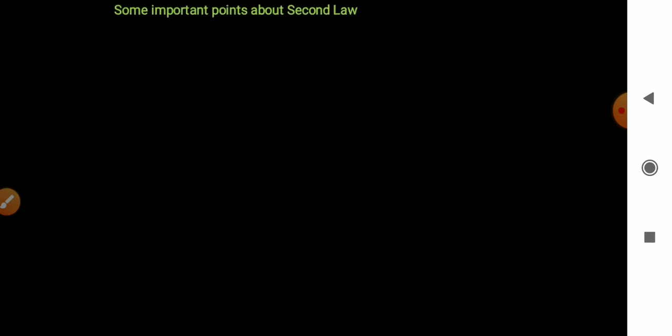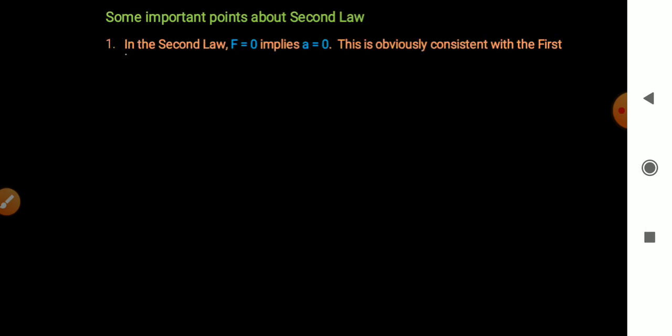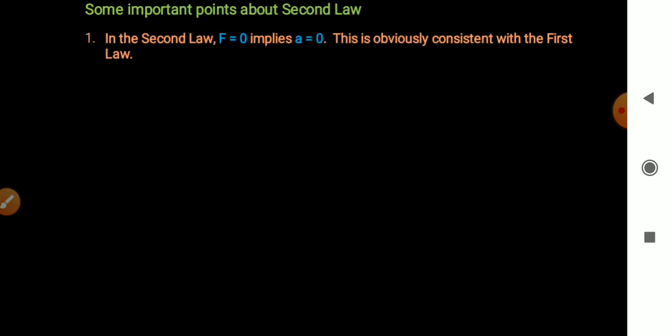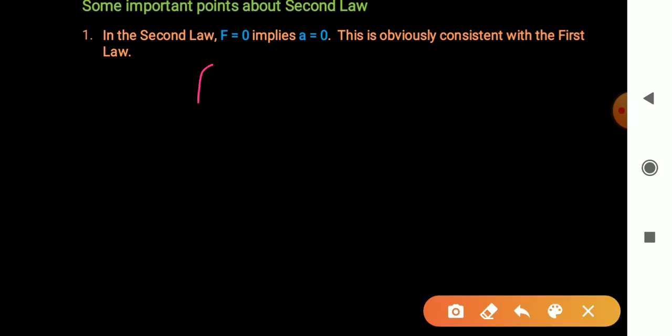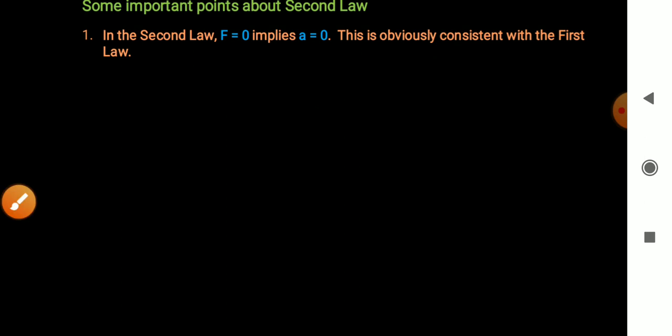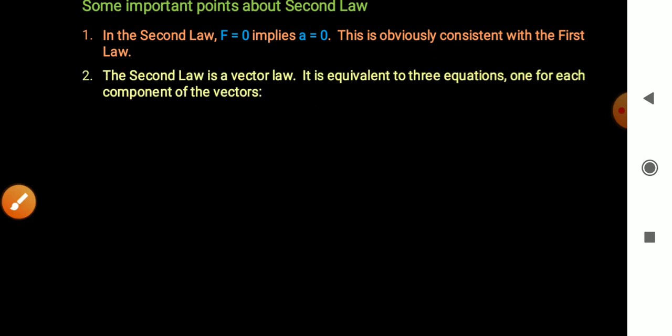Some important points about the second law. In the second law, F equal to 0 implies A equal to 0. This is obviously consistent with the first law. It means in the second law, if the applied force is 0, F equal to 0, so F equal to m into A equal to 0. This is obviously consistent with the first law.